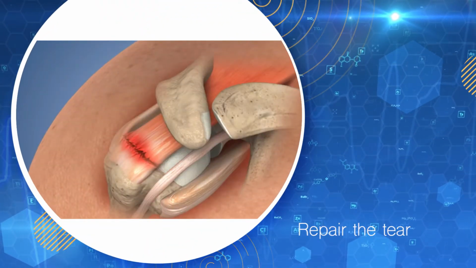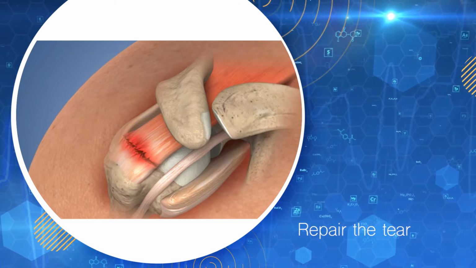So this repair of the tear can be done with small suture materials and with small suture anchors, which will be put inside your bone, and with the help of the thread materials, the tear will be repaired.